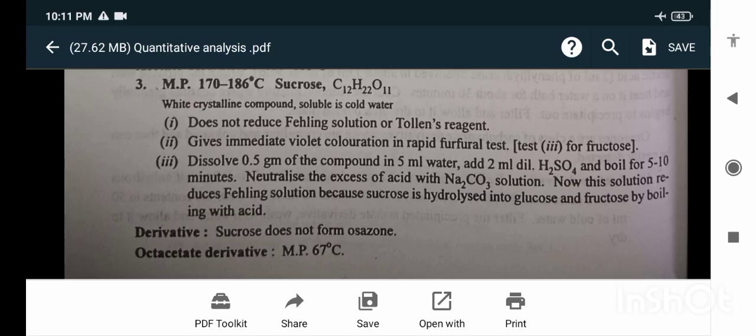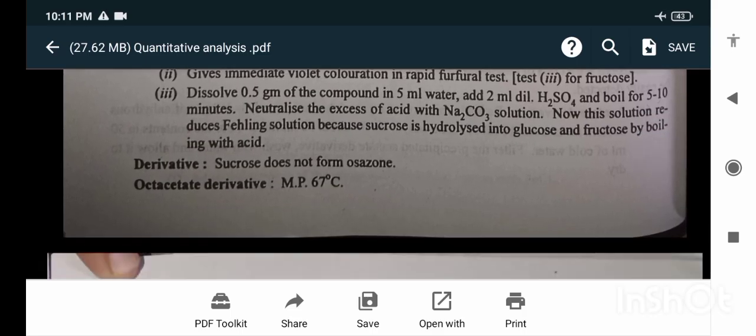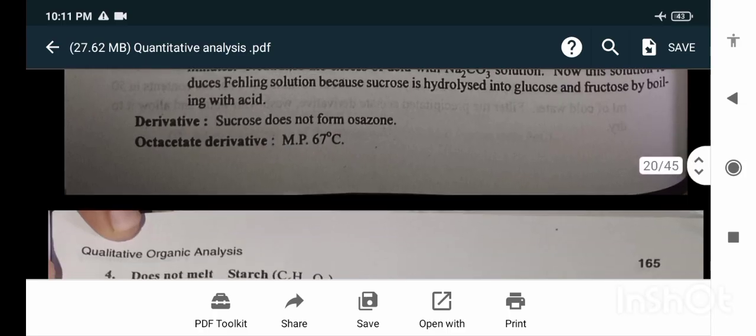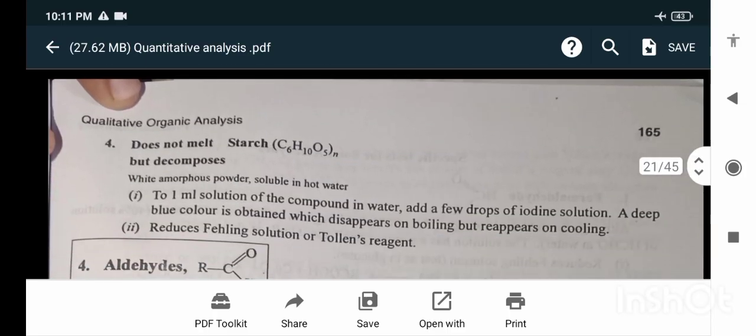Dissolve 0.5 gram of the compound in 5 ml water. Add 2 ml of dilute H2SO4 and boil for 5 to 10 minutes. Neutralize the excess of acid with sodium carbonate solution. Now this solution reduces Fehling's solution because sucrose is hydrolyzed into glucose and fructose by boiling with acid. Derivative: sucrose does not form an osazone, does not melt but decomposes.